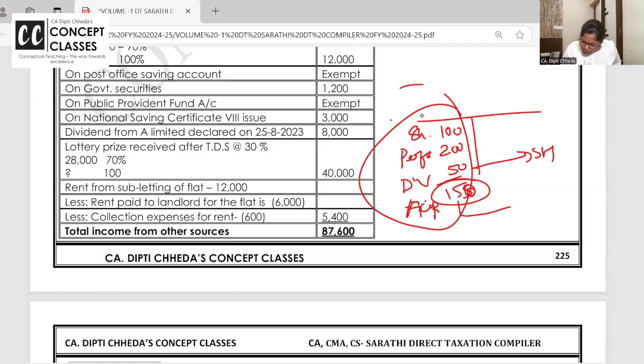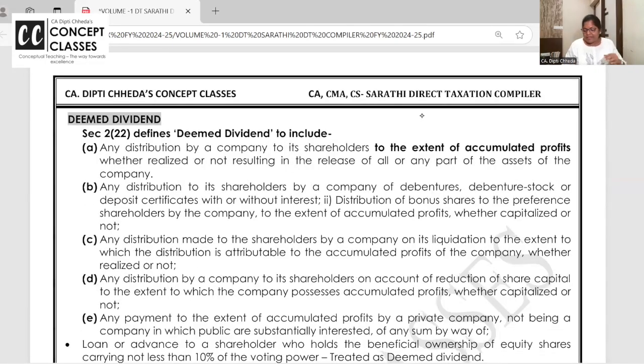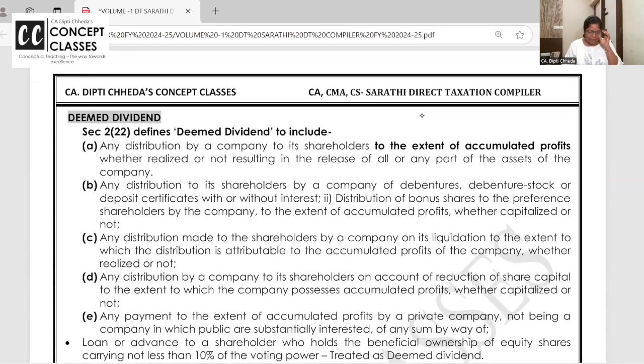Now out of accumulated profit, whenever you give to shareholders any cash or any dividend or any assets or you give bonus, some kind of benefit is going to shareholders out of accumulated profit. Directly profit goes to shareholders, it's your income. Indirectly also, when you are getting money out of accumulated profit, obviously it's deemed dividend, right? So let us take the concept of deemed dividend.